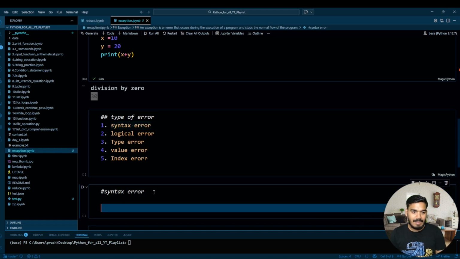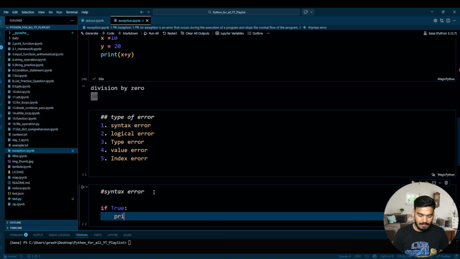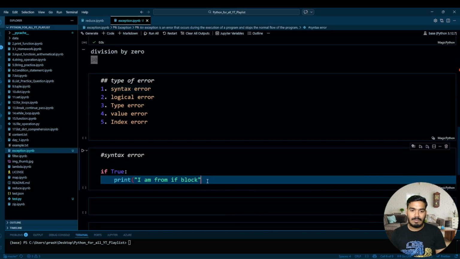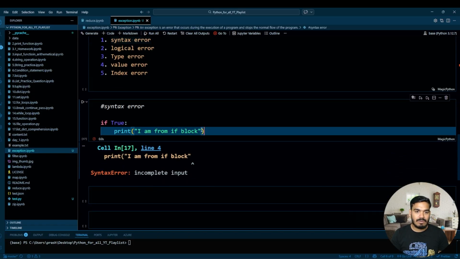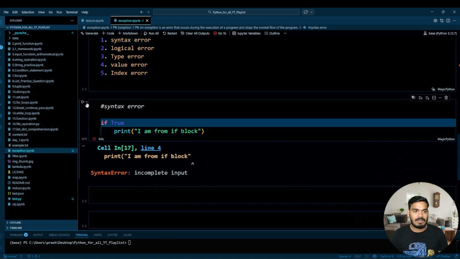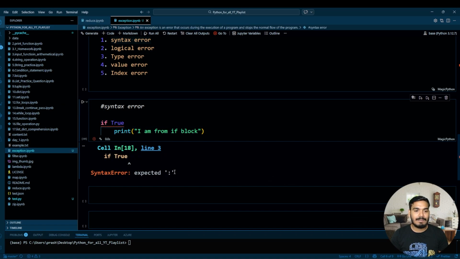Let's say that I've written over here, if true, print I am from if block. Perfect. So in this, if you just remove this part and try to run this, it is not accepted. This is a syntax error.